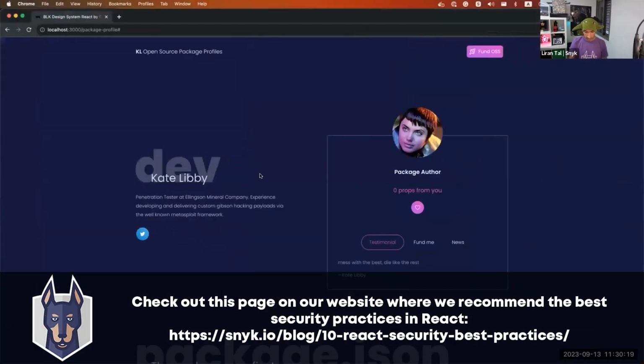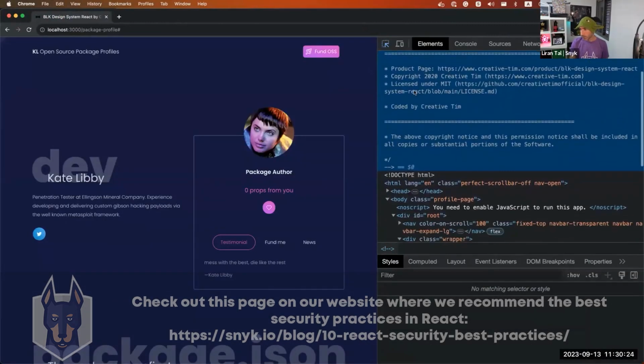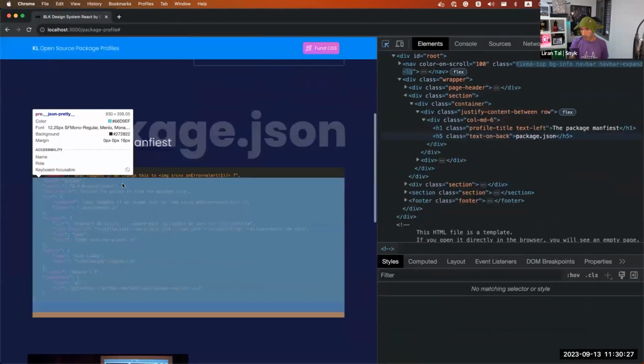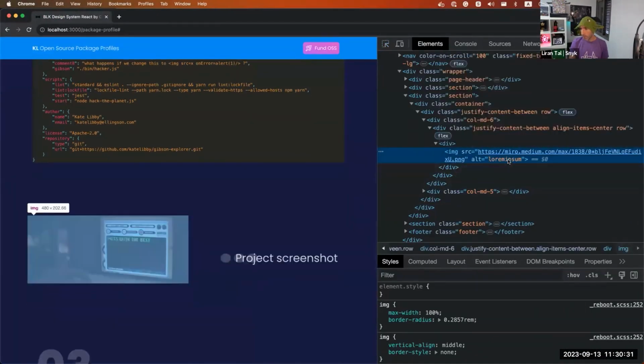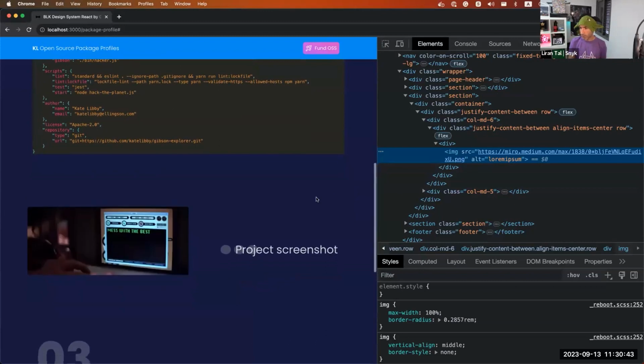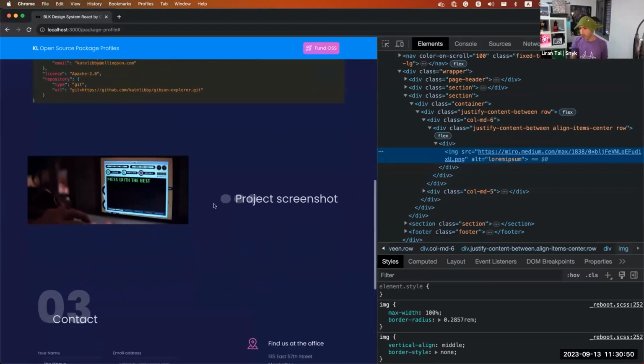If I open my DevTools here, and make this a bit bigger so we can all see it, I'll just focus on this screenshot. You can see it has this lorem ipsum. Currently there are no other protections, but you can see why this is useful, right? For accessibility reasons, maybe you upload pictures to Twitter or LinkedIn and you want to put some alt text for people with disabilities, so screen readers can find them.